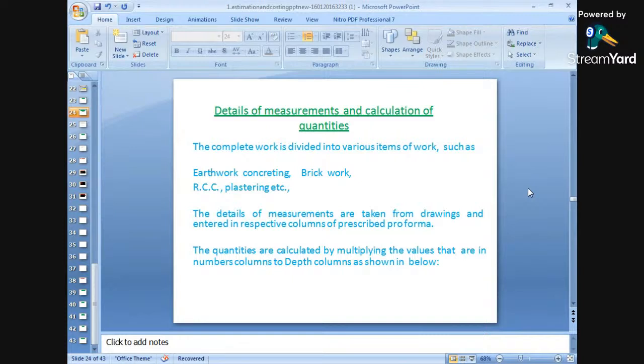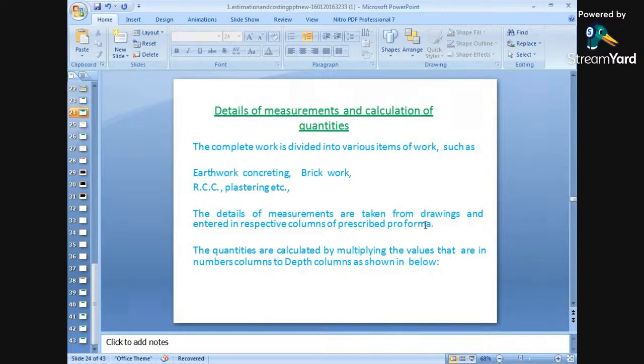Next is details of measurements and calculations of quantities. How can we measure the details of measurements and calculations of quantities? The complete work is divided into various items of work such as earthwork and excavations, brickwork, RCC, plastering, flooring, DPC, painting, door fixing, window fixing. So these are the various types of items of works. The details of measurements are taken from drawings and entered in the respective columns of the prescribed proforma.